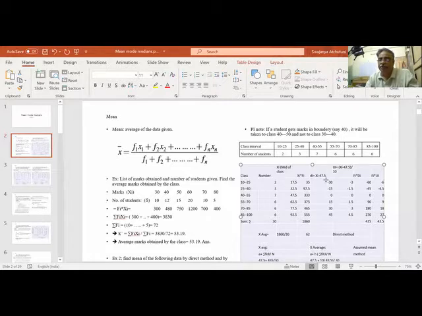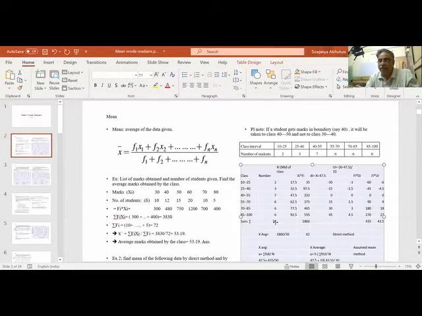When I multiply, 2 times minus 30 is minus 60, 3 times minus 15 is minus 45, 7 times 0 is 0, 6 times 15 is 90, 6 times 30 is 180, 6 times 45 is 270. So the multiplication is slightly easier than the earlier multiplication. When we add, sigma fi di, I am getting 435.